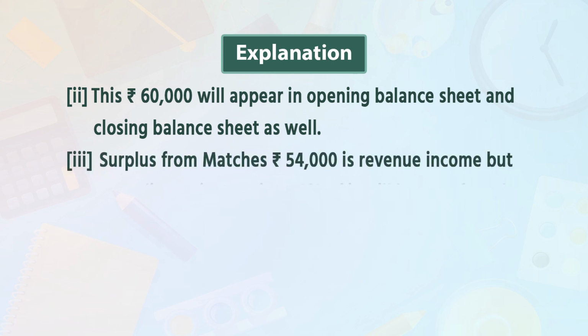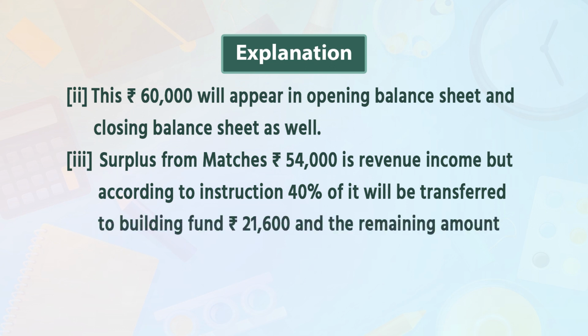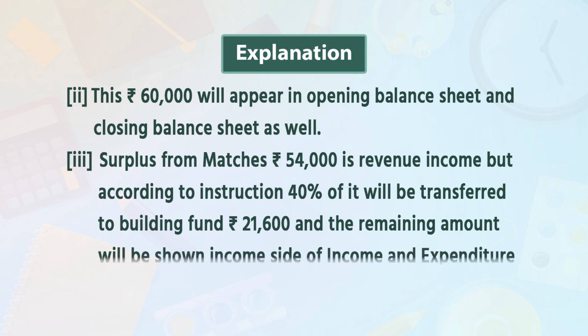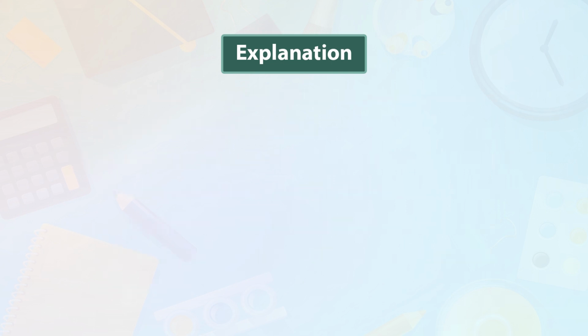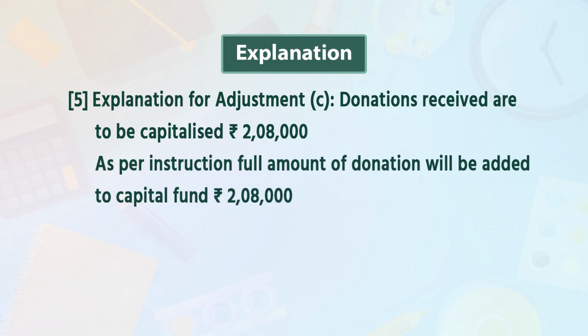Point 3. Surplus from matches rupees 54,000 is revenue income, but according to instructions, 40% of it will be transferred to building fund rupees 21,600 and the remaining amount will be shown income side of income and expenditure account. Now we will see the explanation of adjustment number 5, C point. Donation received are to be capitalized rupees 2,08,000. As per the instructions, full amount of donation will be added to capital fund rupees 2,08,000.